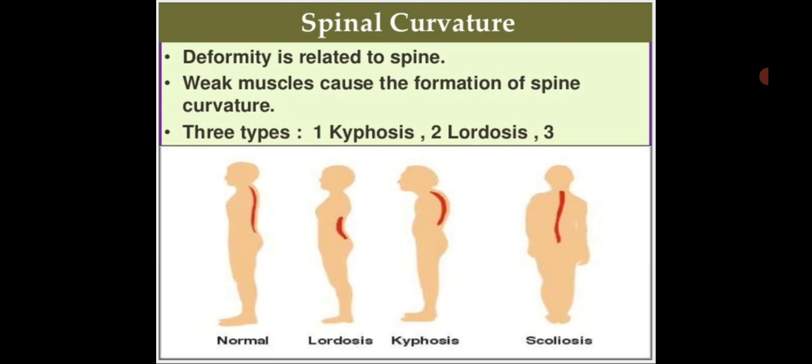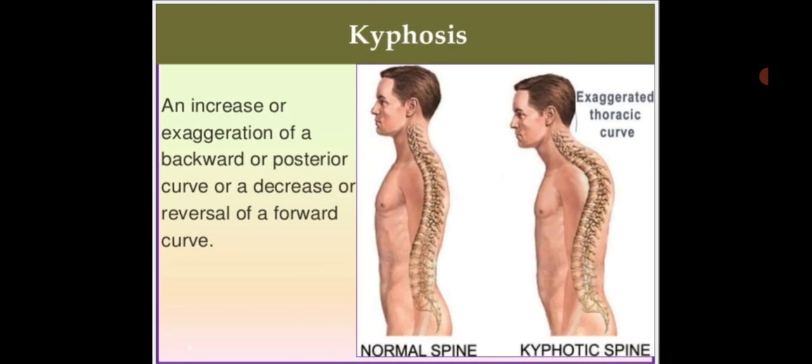Now the first deformity is kyphosis. In kyphosis, there is an increase or exaggeration of a backward or posterior curve, or a decrease or reversal of a forward curve. Kyphosis is a rounding of the upper back.